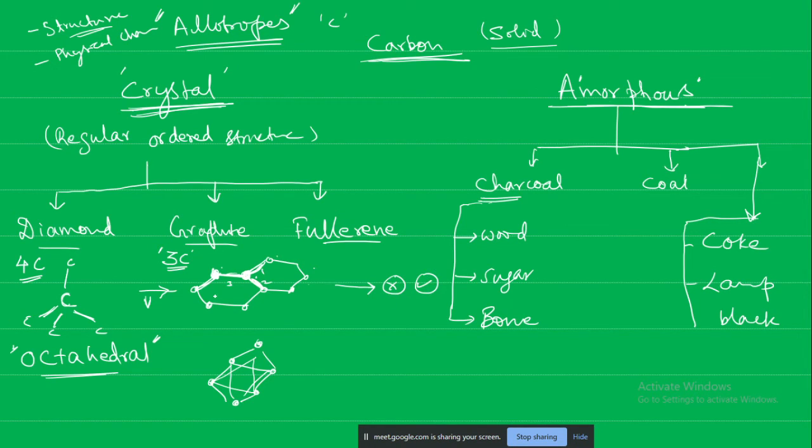Which is right? Whether current will pass? Here there is a diamond. Okay, here also I am applying voltage. Whether current will pass? Can you guess what is going to happen? No current will pass because there is no free electron.